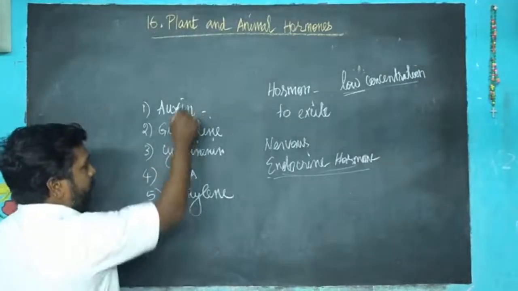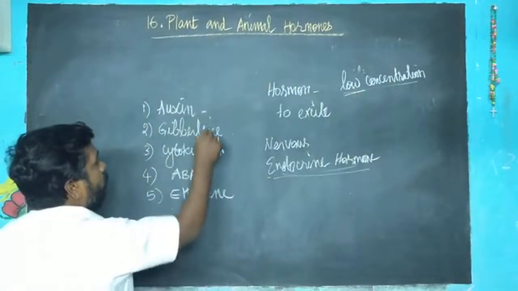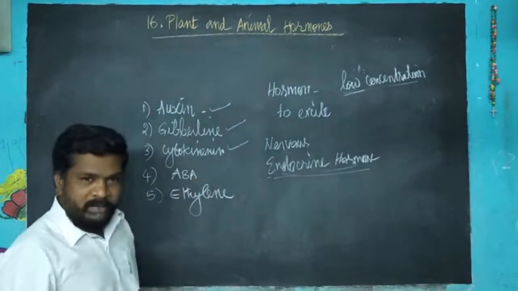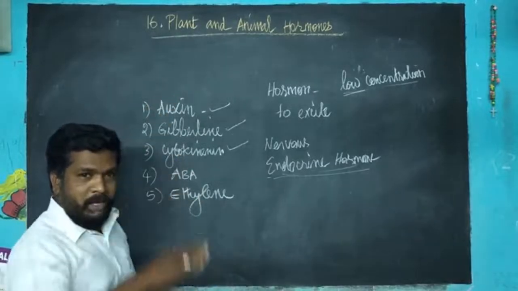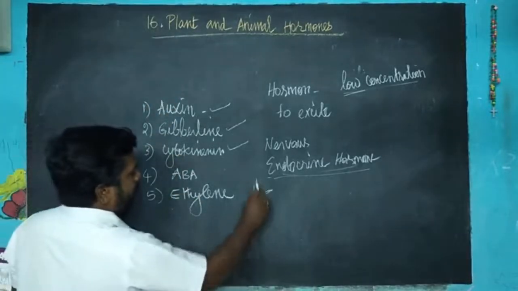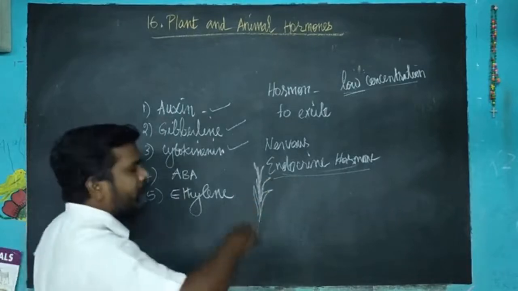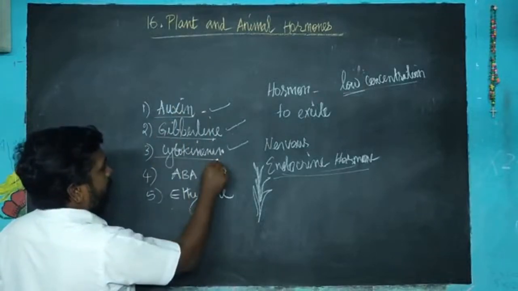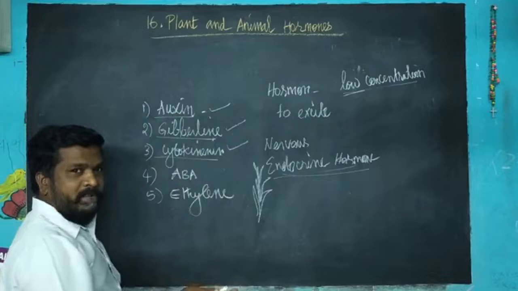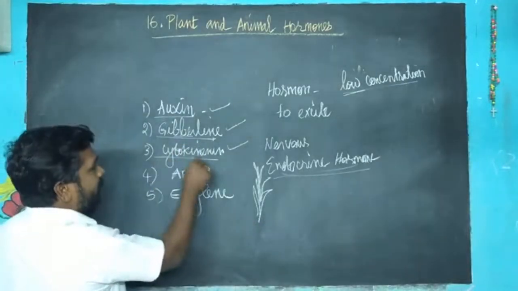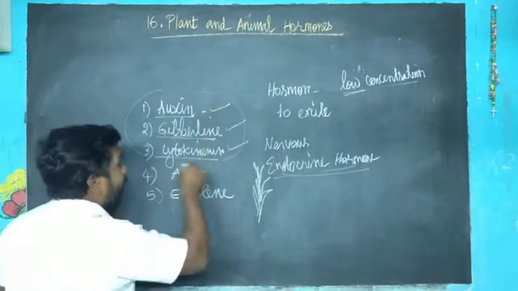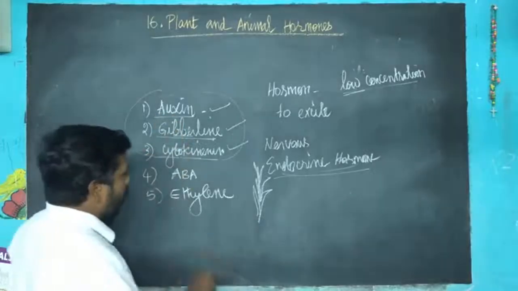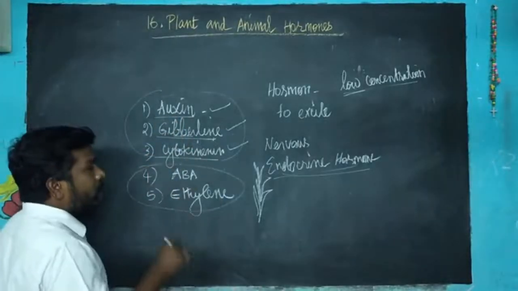Among these 5 hormones, auxin, gibberellin, and cytokinin are growth promoters. They induce plant growth. For example, if a plant is growing, those that make the plant taller and induce other metabolic processes are the first 3: auxin, gibberellin, cytokinin. Auxin is the first hormone to be discovered. These 3 hormones mainly promote the growth of the plants, so the plant growth increases. But the last 2 hormones are growth inhibitors.